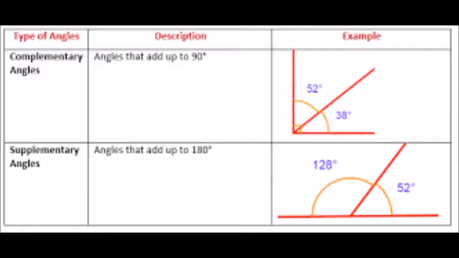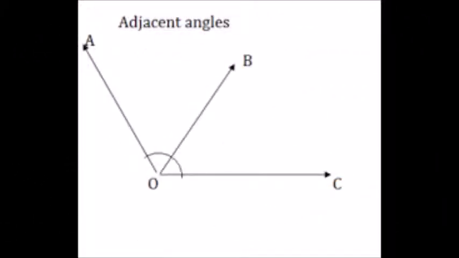So they have like 9 years of friendship. They are very good friends, but not that good of a friend. Then there are supplementary angles which have a sum of 180 degrees. So they are friends for 18 years. That's really a lot of time.